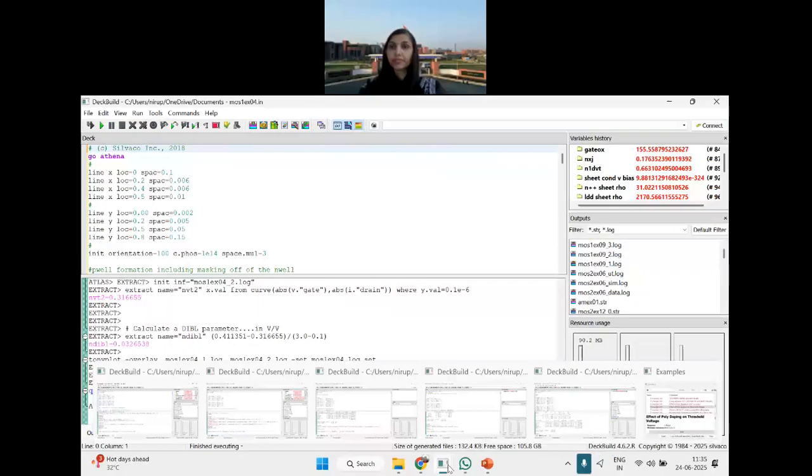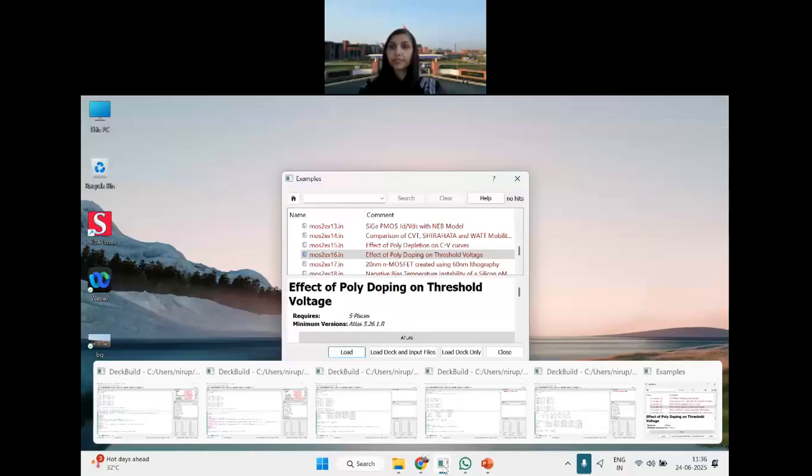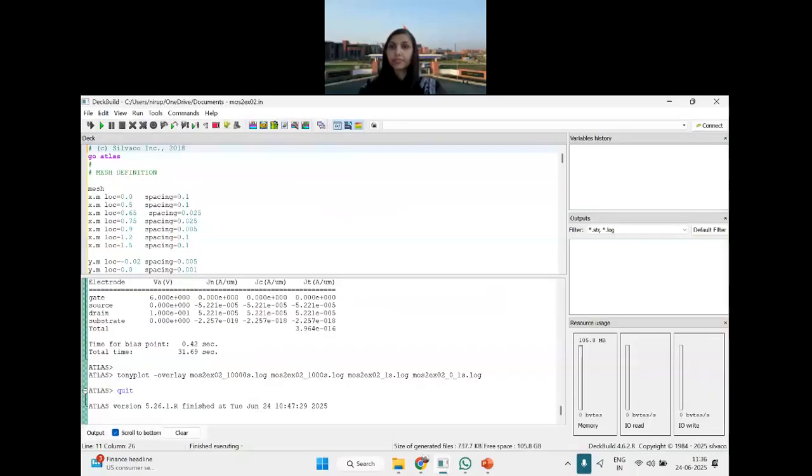The very first line, what have I written? It is not visible here. Yes. The very first line I have written is go atlas. So which property am I interested in? I am interested in the device property, not the process property.